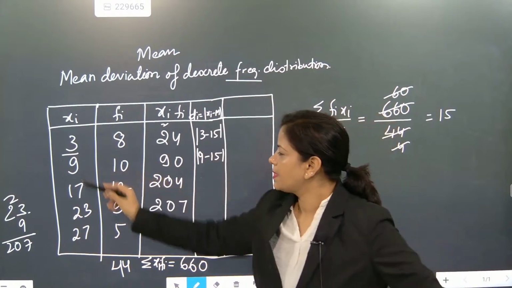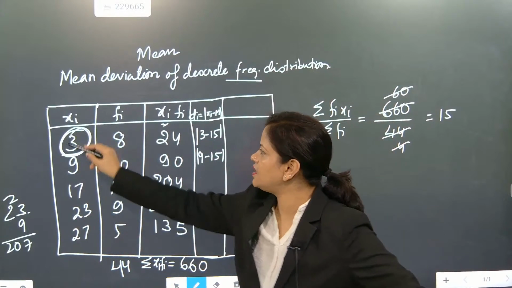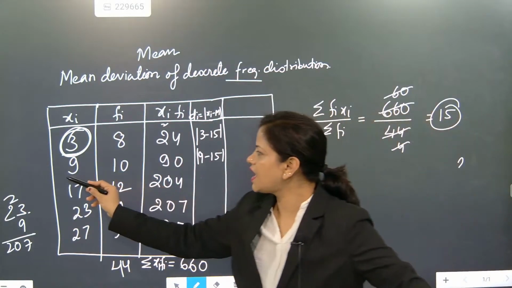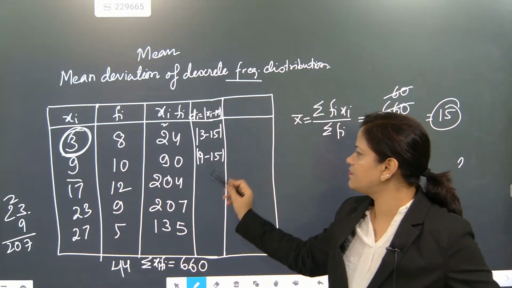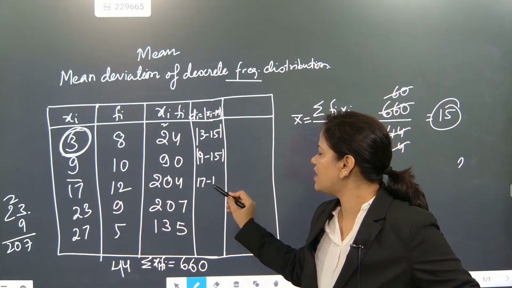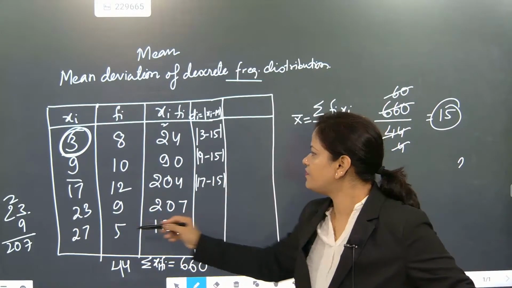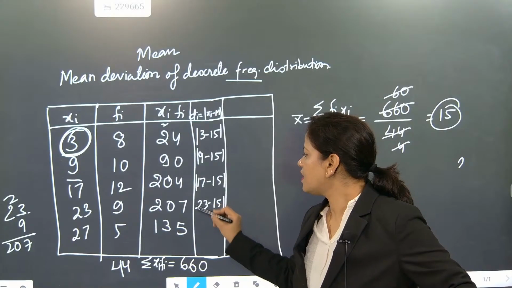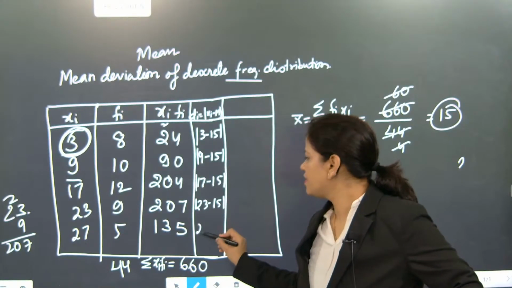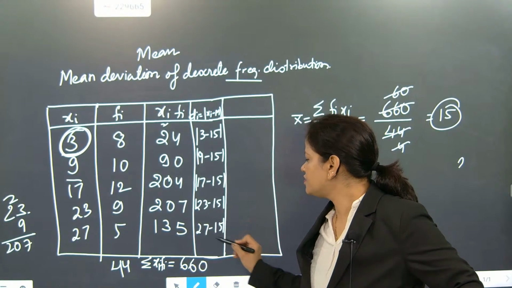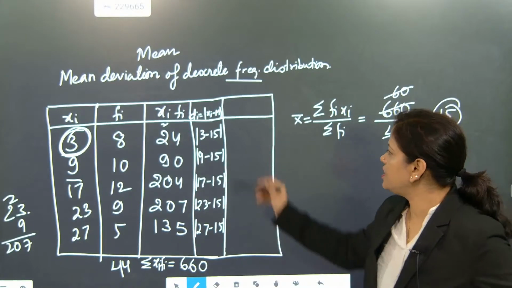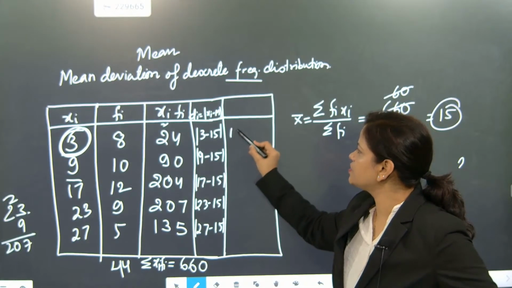Then 17 minus 15, after that 23 minus 15, after that 27 minus 15. So after getting this, 3 minus 15 is coming as 12.